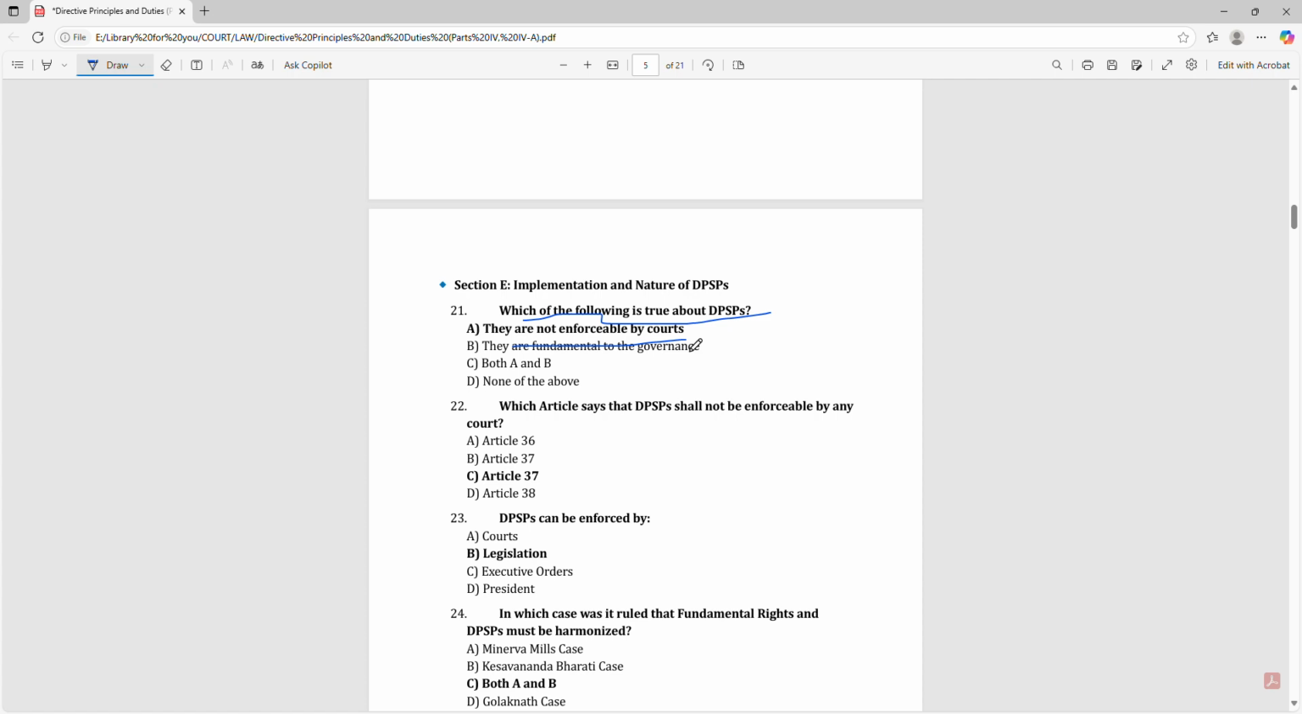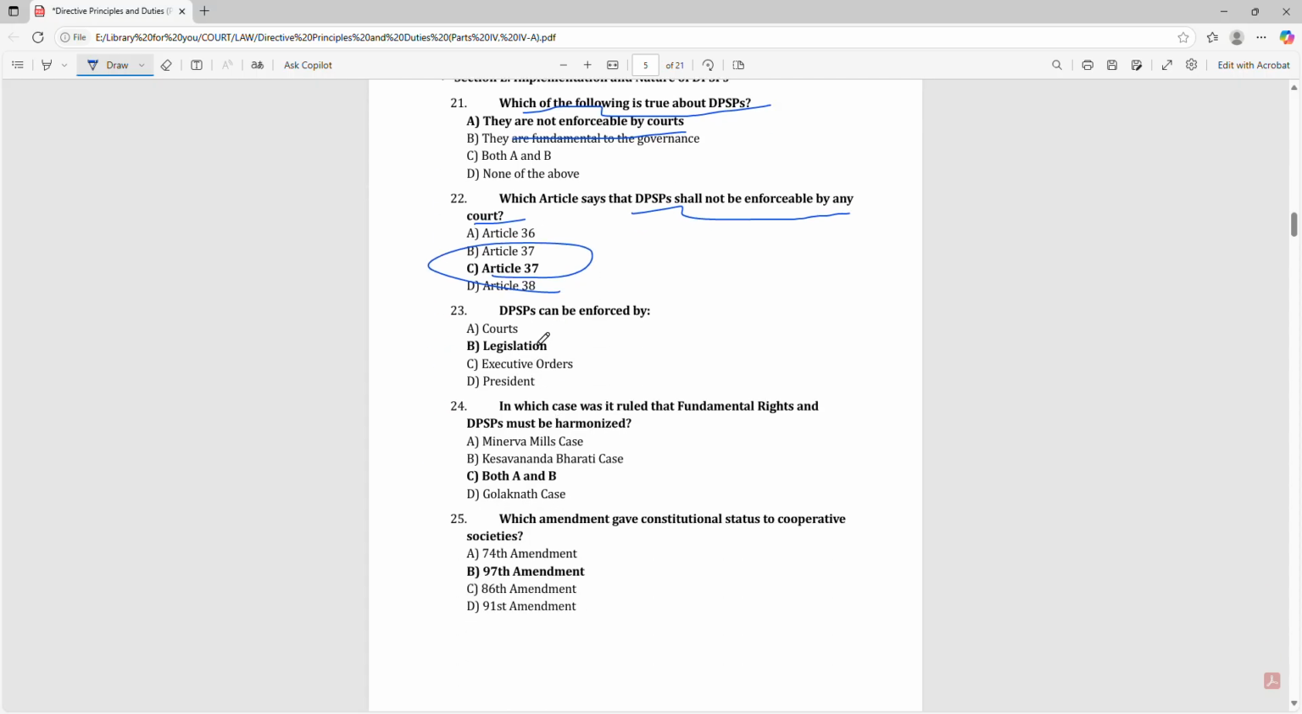Which article says that DPSPs shall not be enforceable by any court? That is Article 37. DPSPs can be enforced by legislation. In which case was it ruled that fundamental rights and DPSPs must be harmonized? Both A and B, that is Minerva Mills case and Kesavananda Bharati case.